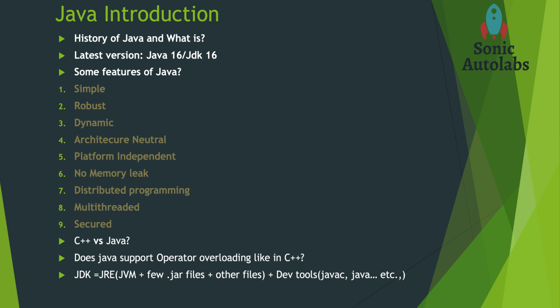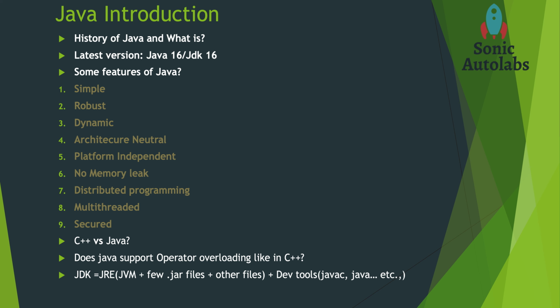What does the JDK as a whole look like? It contains JRE plus development tools, and internally JRE contains JVM, some jar files and some other files. JRE is the one which will create the JVM in the heap memory.